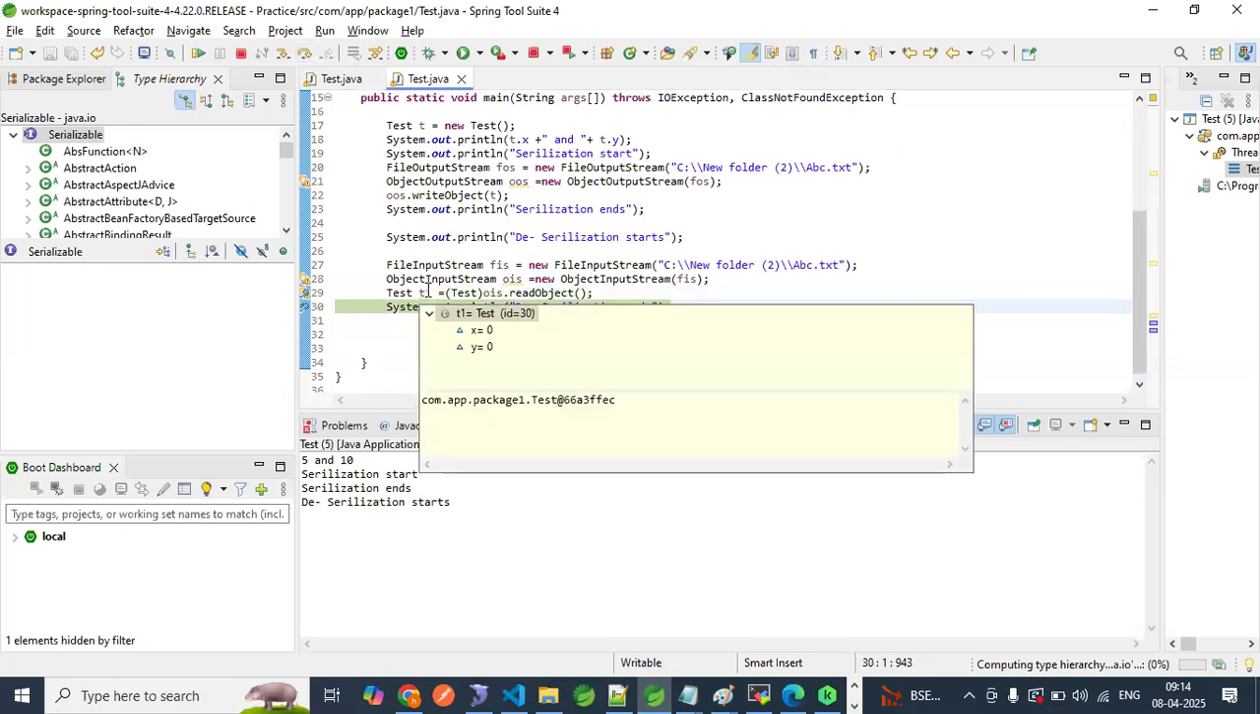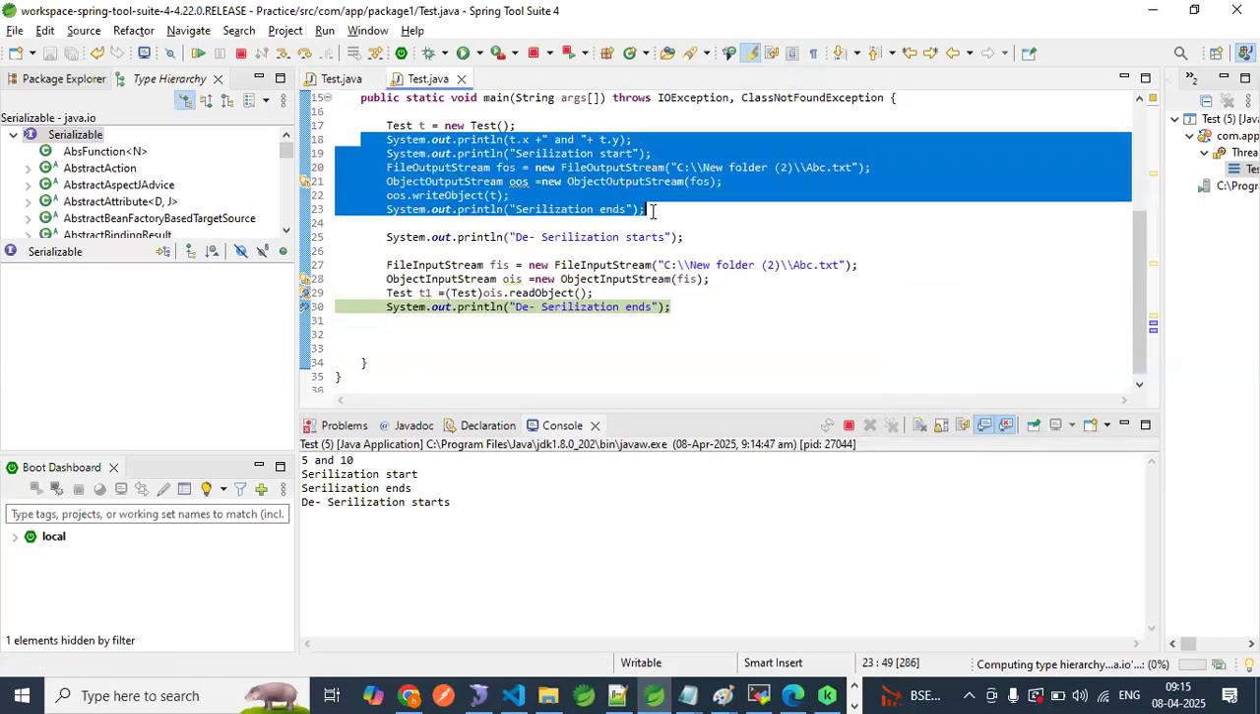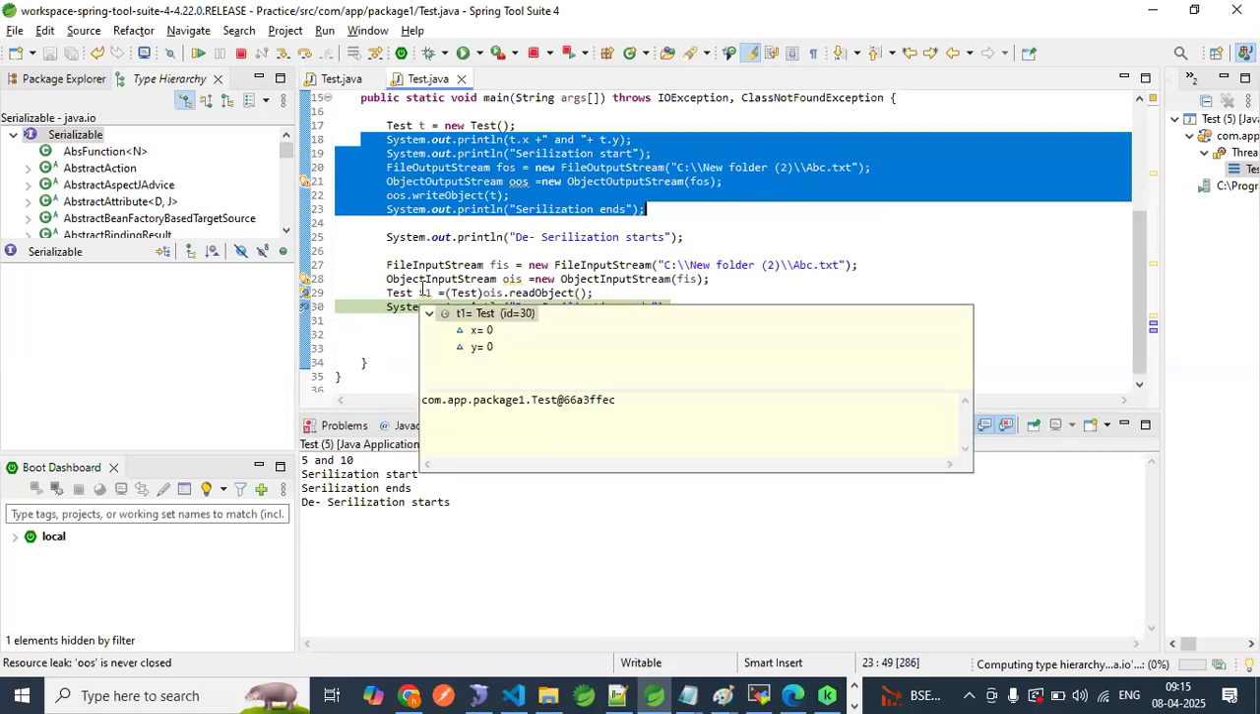Now this program ran, serialization overwrote the file again. So now we are reading the file. We have made both x and y transient. Okay?